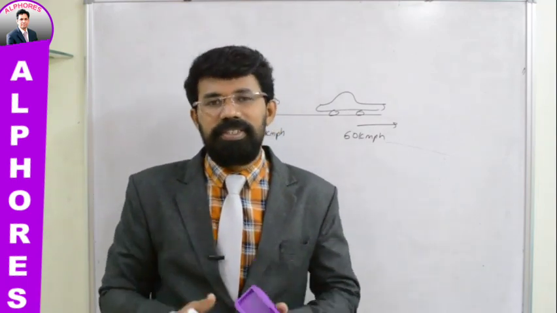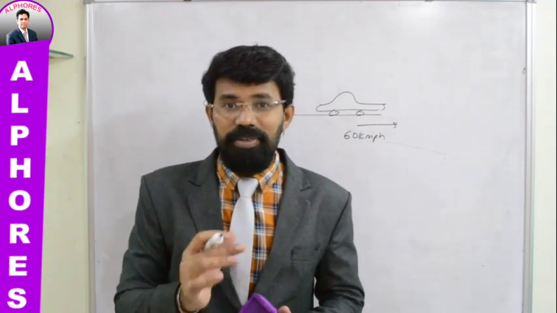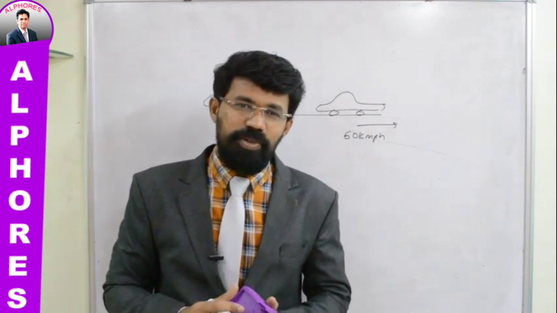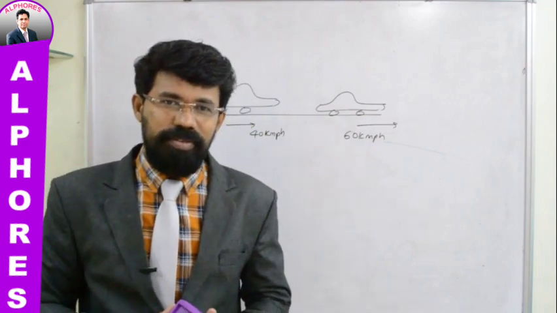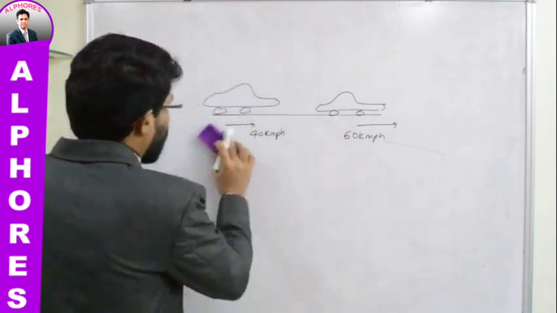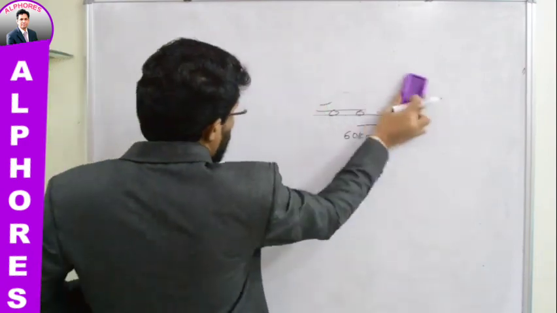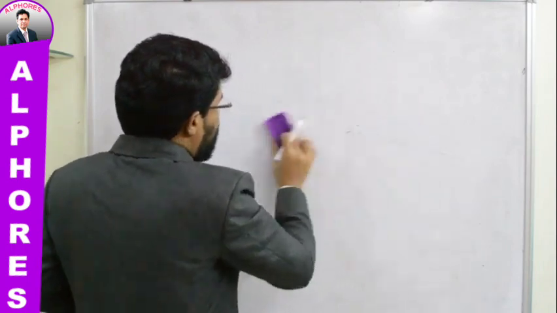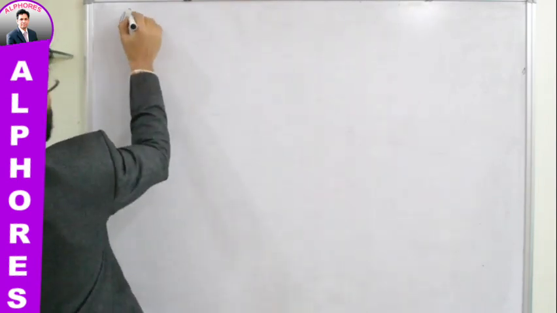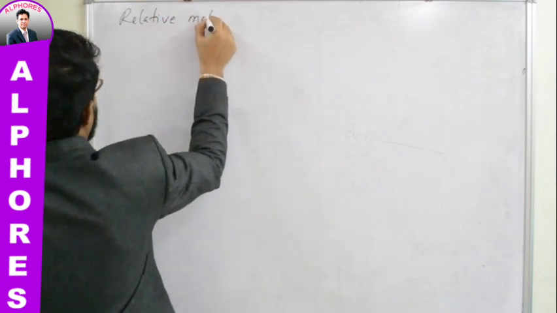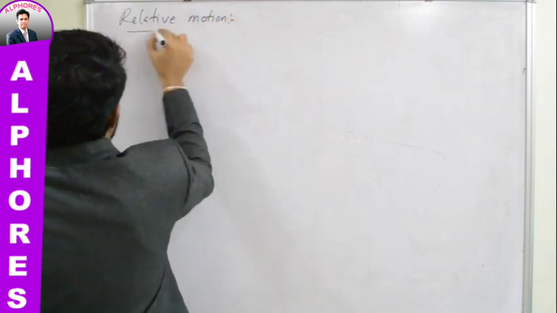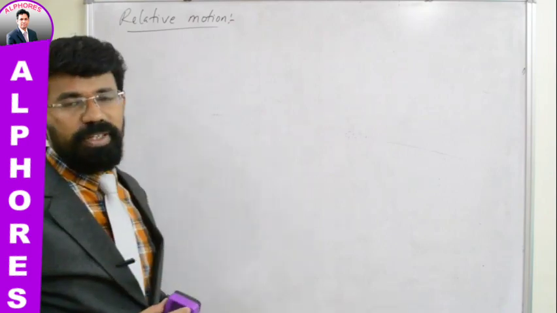So let us try to understand this under the heading of relative motion. Whatever examples I have quoted so far, all these examples fall under the category of relative motion. So first let me define what relative motion is. Relative motion. Here we study motion of one body with respect to another body.